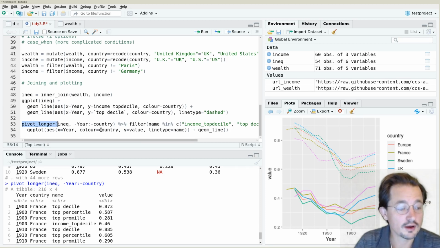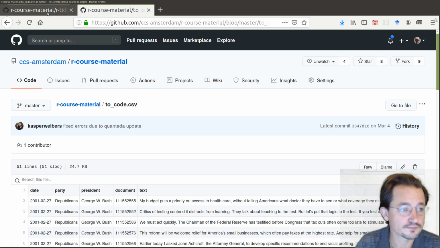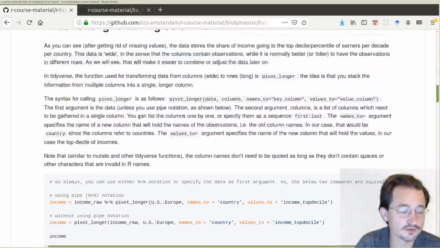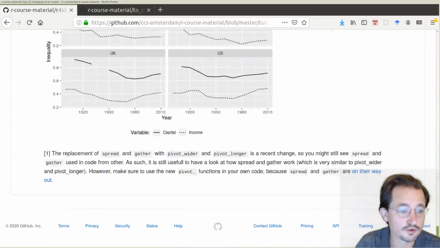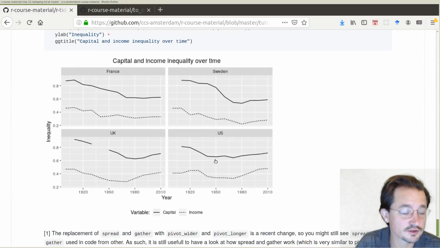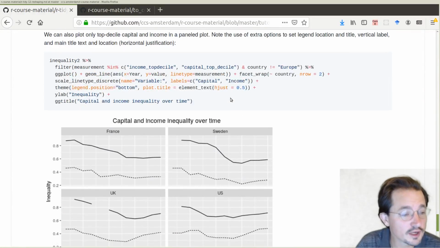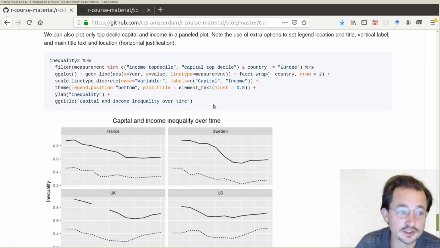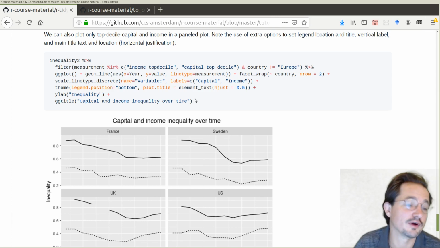As before, have a look at the handout for this. It goes through the same code. It gives extra information. It ends up with a plot that's actually a little bit nicer with a facet grid. So if you want to learn that, have a look at the handouts, go through it. And of course, as always, you can just run the code as it is in the handouts, but also just play around with it.